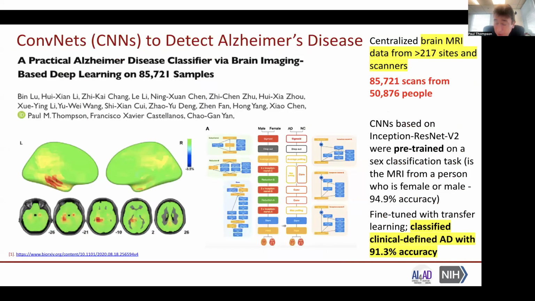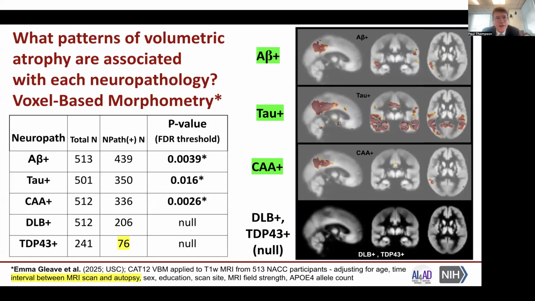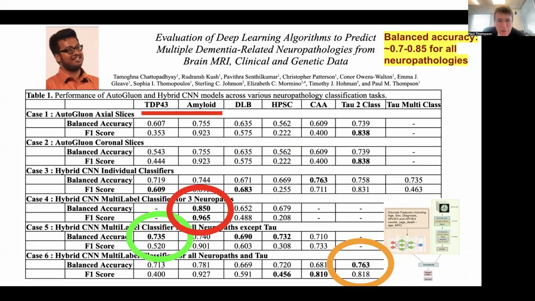So one of the best performing classifiers of Alzheimer's disease, by Bin Liu and Xiaogan Yan, is 91% accurate in classifying clinically defined AD, again based on CNNs that have been pre-trained for a sex classification task and fine-tuned for dementia diagnosis. Now, in work by Emma Gleave in our lab looking at voxel-based morphometry, at least 3 of these pathologies are associated with a significant pattern of gray matter atrophy that you'll see indicated here. So this gives us strong confidence that these patterns could be useful in predicting neuropathology.